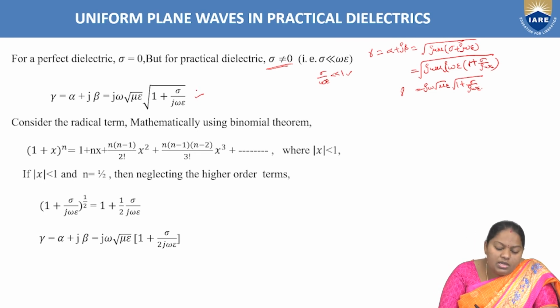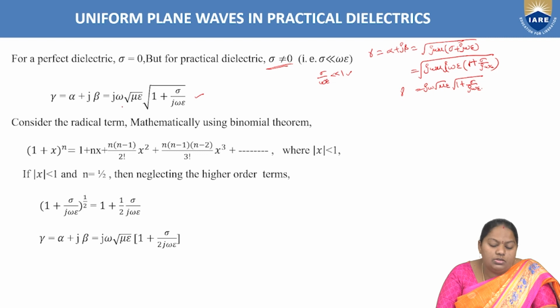Right? So gamma equal to alpha plus j beta equal to j omega root mu epsilon into root over 1 plus sigma by j omega epsilon. Consider this formula, leave aside j omega root mu epsilon, and consider the term inside the root, 1 plus sigma by j omega epsilon, as the radical term.